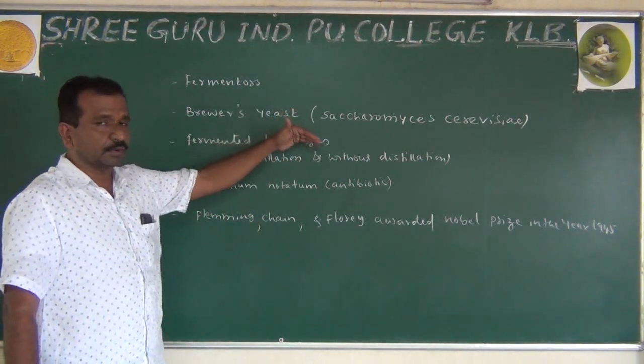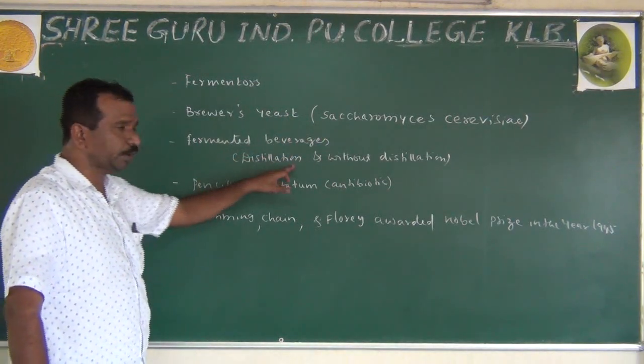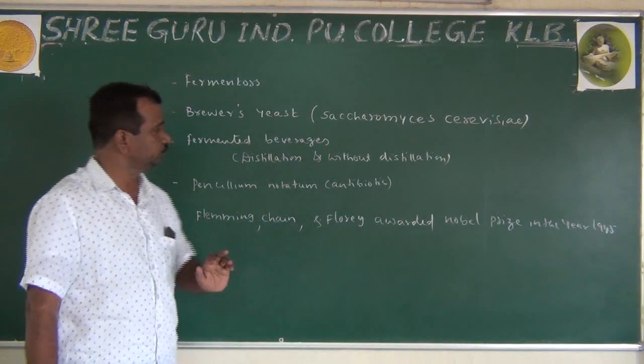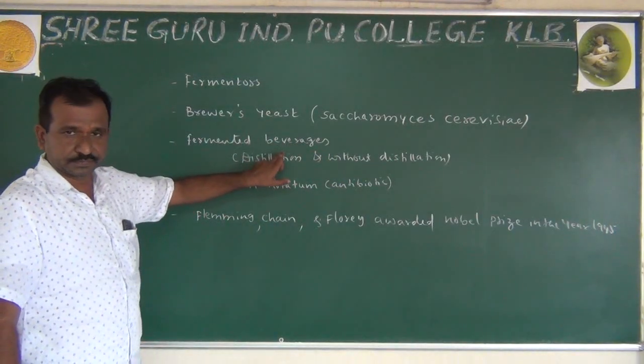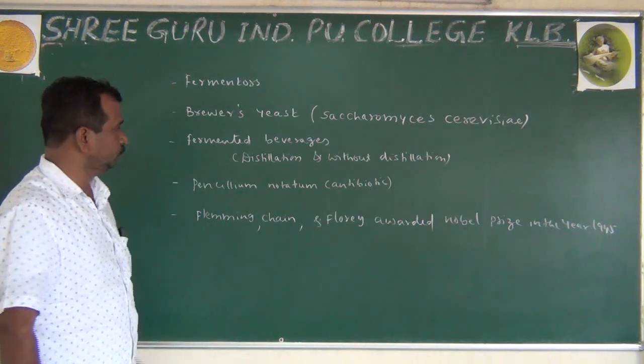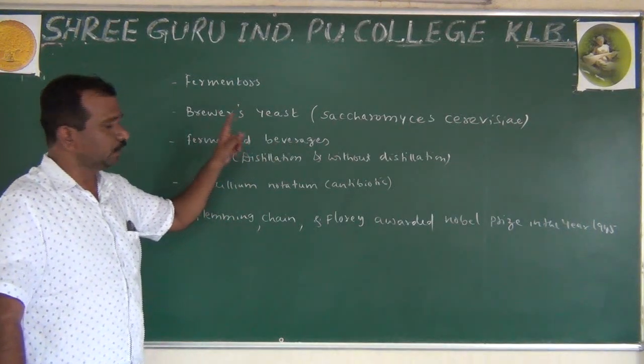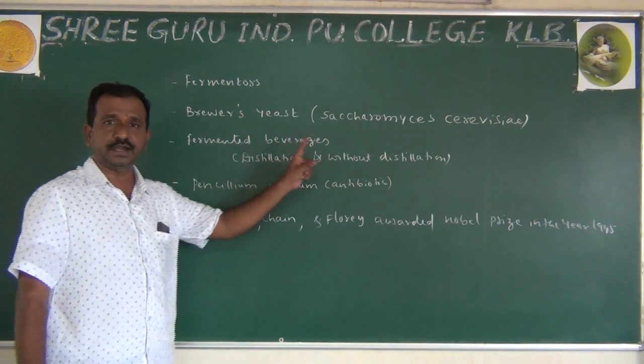In the industrial products, we observed antibiotics and, as I told you, fermented beverages where alcoholic concentration is found. These fermented beverages are whiskey, brandy, rum, wine and beer.